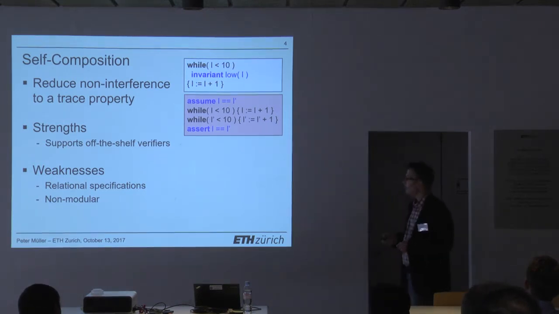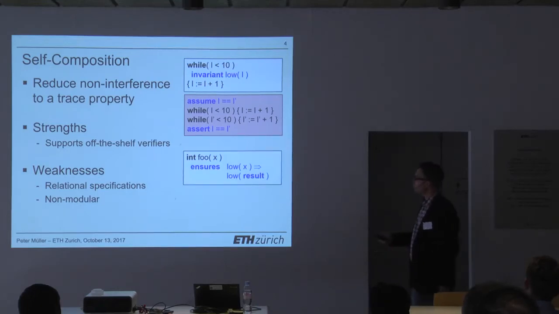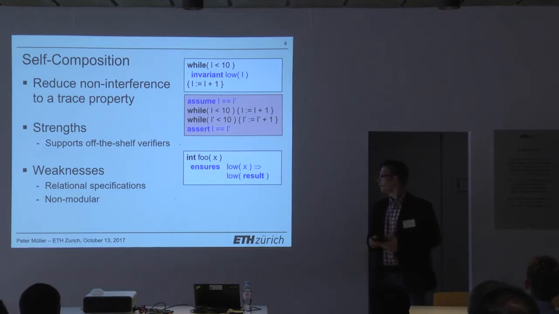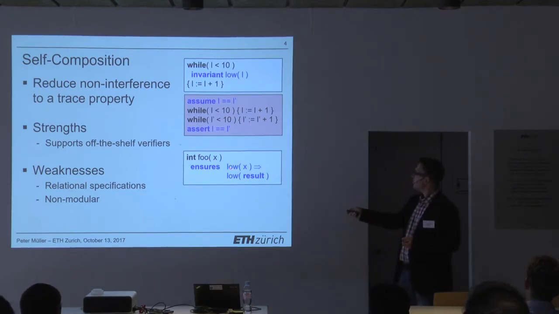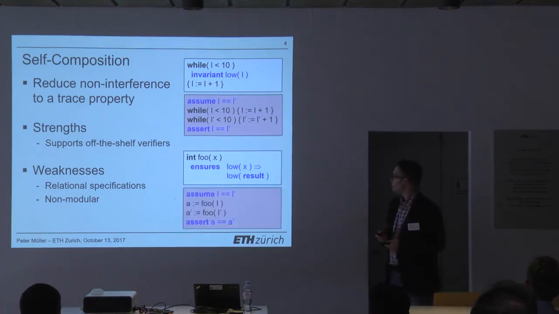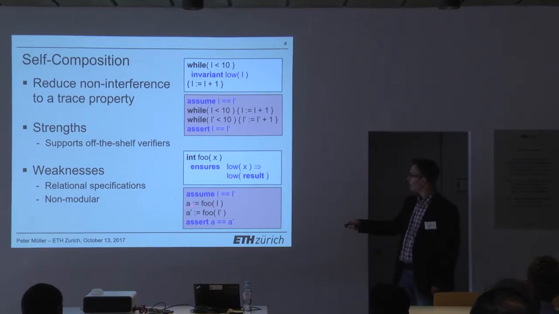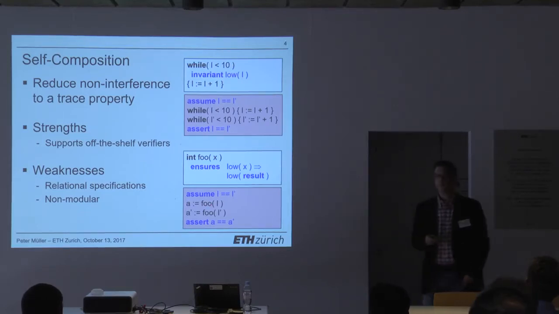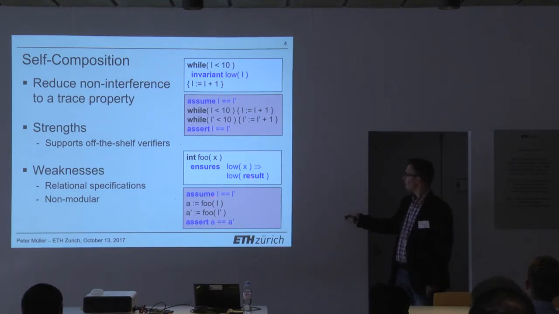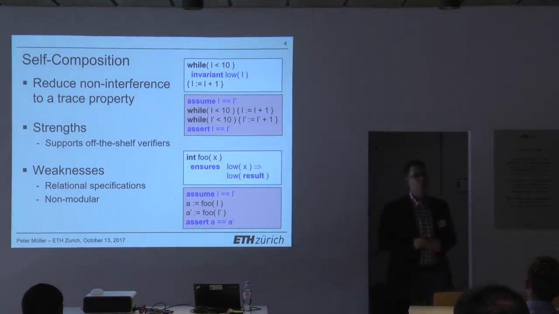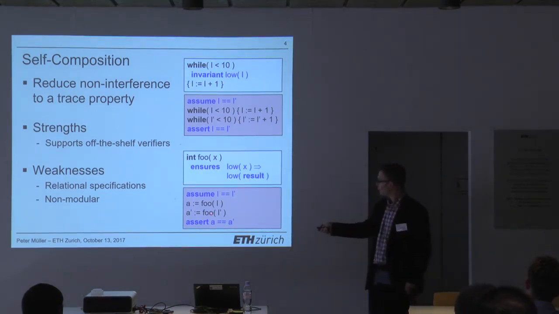Okay? So interpreting such an invariant using self-composition is not possible. And similarly, if you have method calls, we would like to have method specifications that just talk about the information flow aspects. So we would like to say something like, if the parameter is low, then the result will also be low. And use that to verify a program that calls foo. But again, if you look at a call, say you have a call, A gets foo of L, then after the self-composition, you cannot use such a specification, right? Because for one individual call, this doesn't even make sense because it talks about the two runs at the same time, which you don't really see over here.